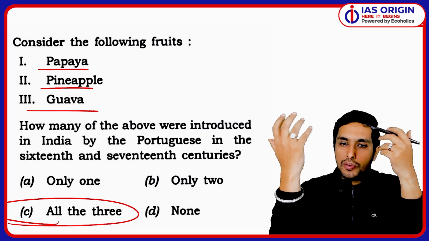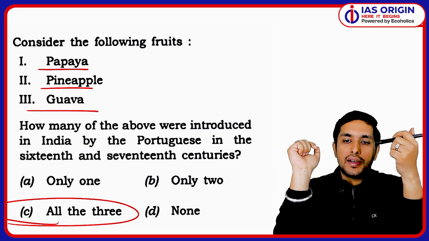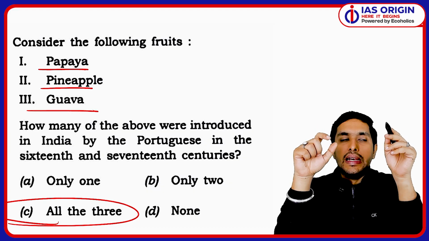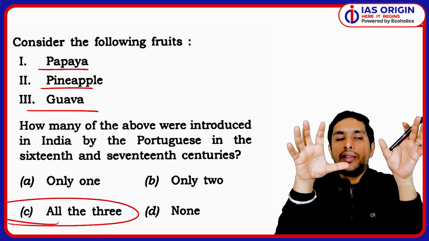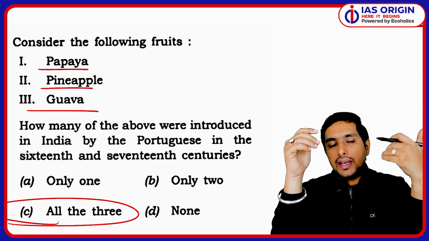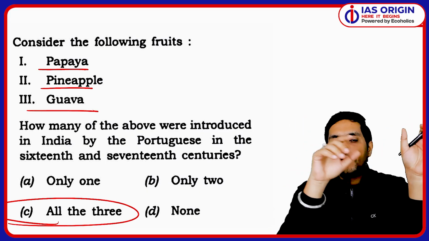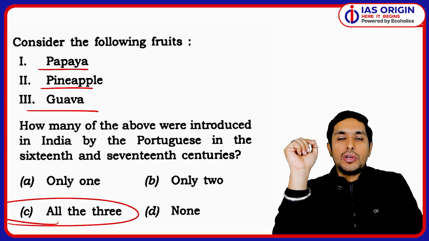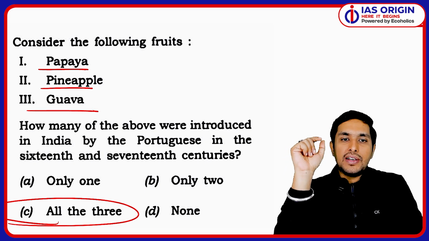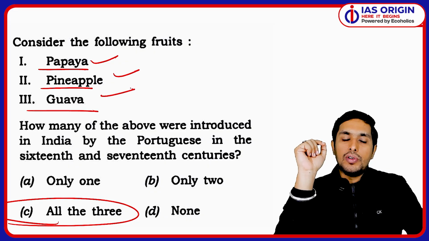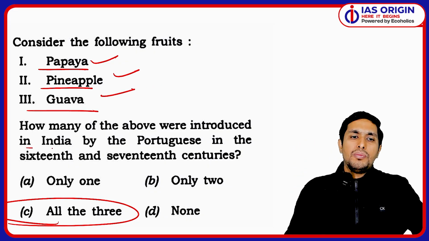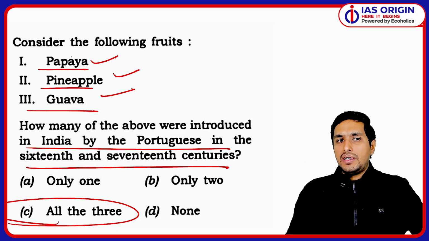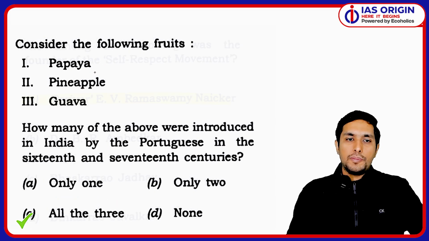Papaya is also brought to India by them, and in fact, you have to understand that in the area of Daman and Diu, the Portuguese had papaya, because that area was under their control. So this is actually a very important point we need to understand. Anyways, I hope this idea is very much clear to you guys, that these are the fruits of the New World brought to the Old World by the Portuguese. There are many others as well, but these are the prominent ones which have been asked by the UPSC.